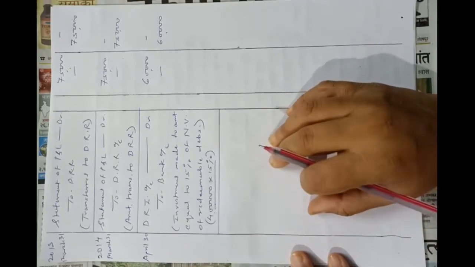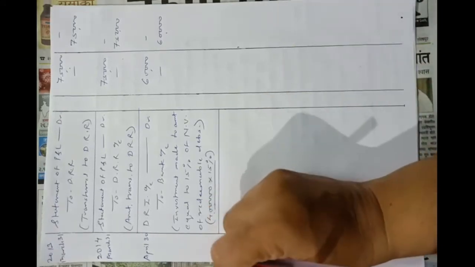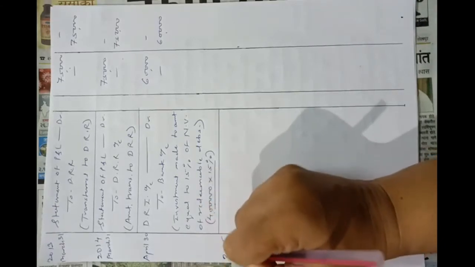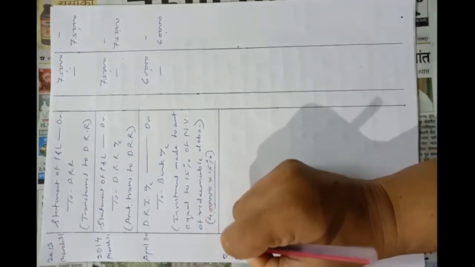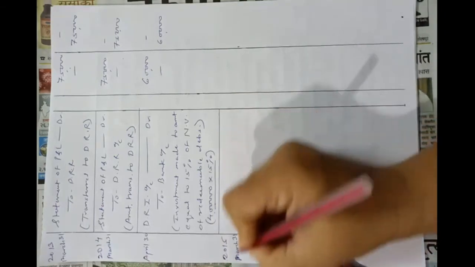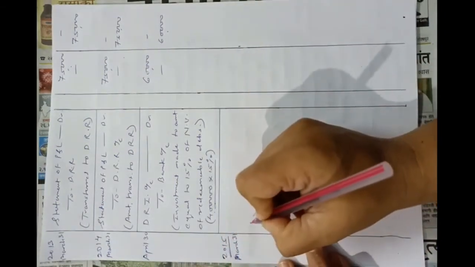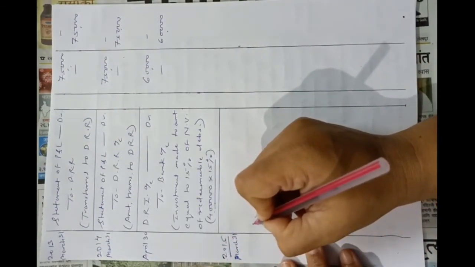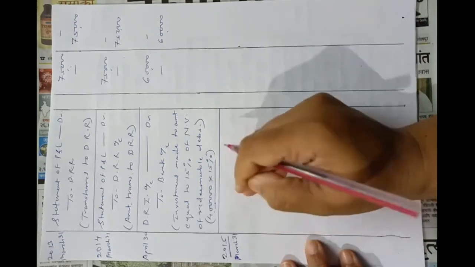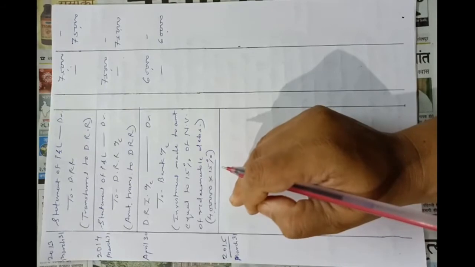Now on the date of the first redemption, that is on 31st March 2015, they will redeem the first lot of debentures, that is 4,000 debentures. For that, first they will sell the investment, that is encashment of investment.